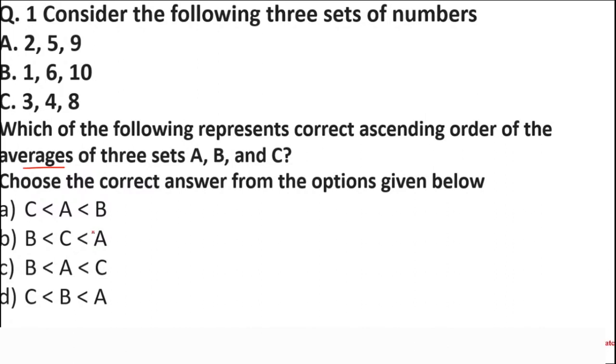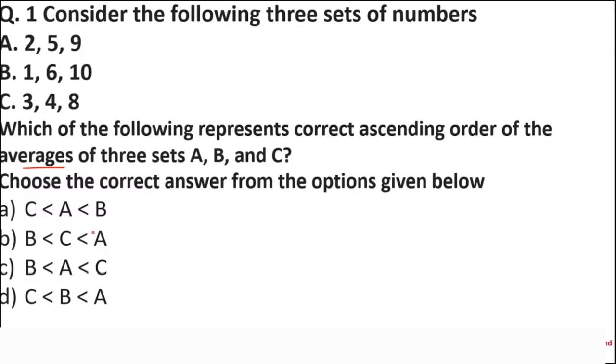Okay, but first of all, let me see how many of you are able to solve this question correctly. Please try to answer this question, students, along with the question number. Write the question number along with the answer. Set A is 2, 5 and 9, B is 1, 6 and 10, C is 3, 4 and 8. What do you think is the correct ascending order of the average of these numbers?